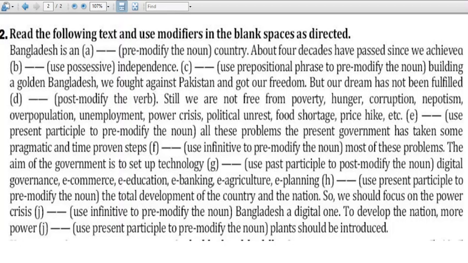So here, past participle. Past participle means the past form of the verb, and that should work like an adjective. So after this, the aim of the government is to set up technology-based, so it becomes the past form based digital governance, e-commerce, e-education, e-banking, e-agriculture, e-planning dash the total development of the country and nation. So focusing the total development of the country and the nation.